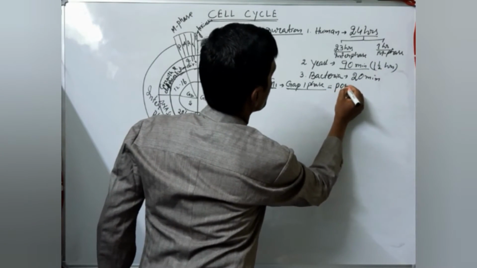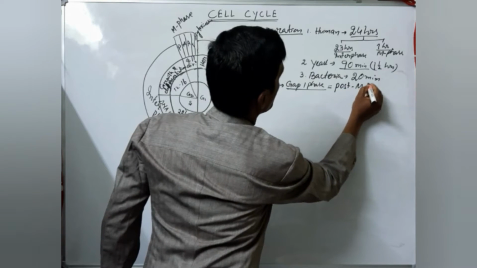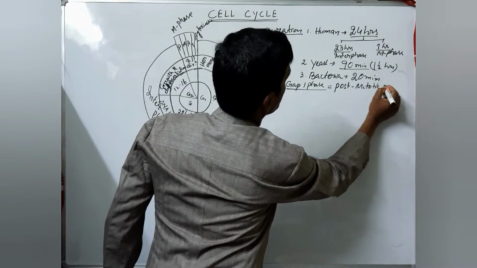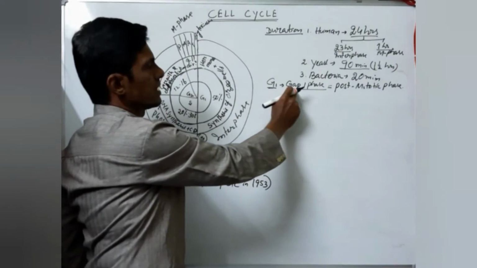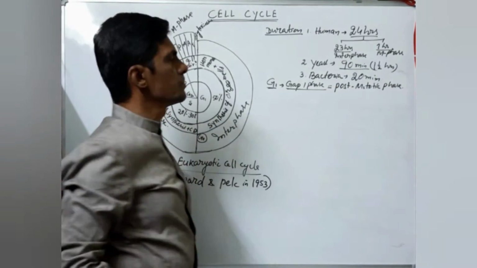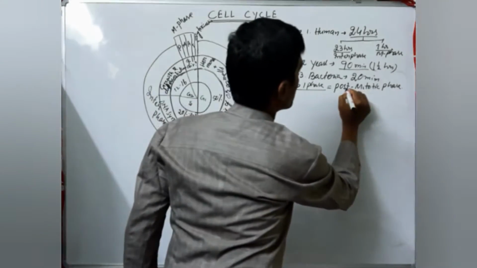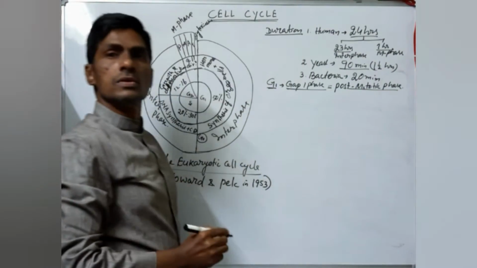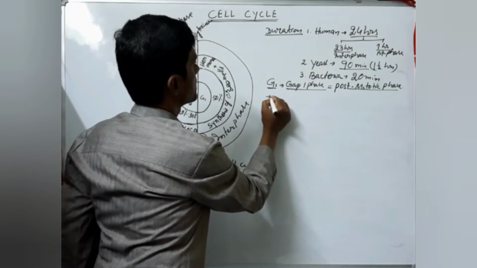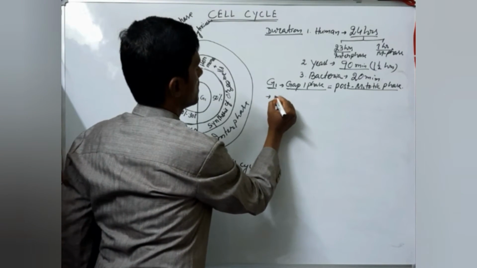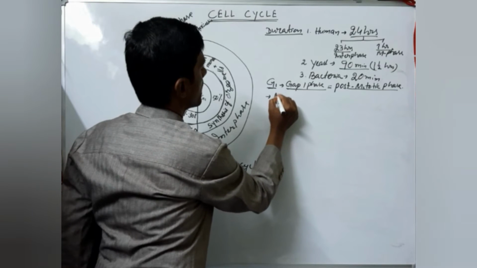G1 phase is also called gap 1 phase, or the post mitotic phase. So during this phase, what happens? The organelles which are there, the cell will become more active, with metabolic activity.